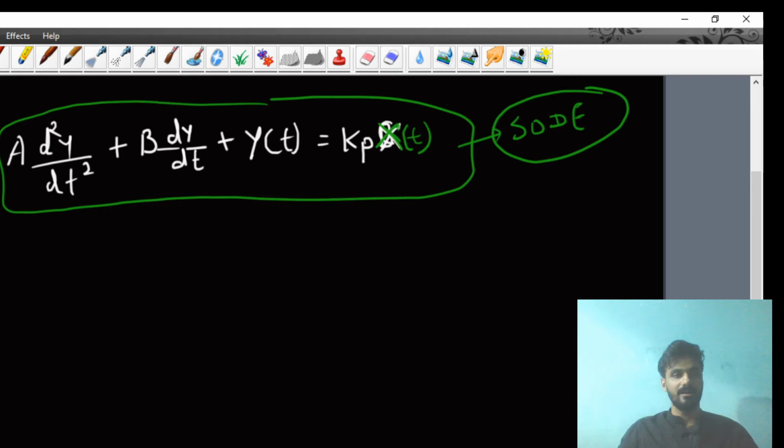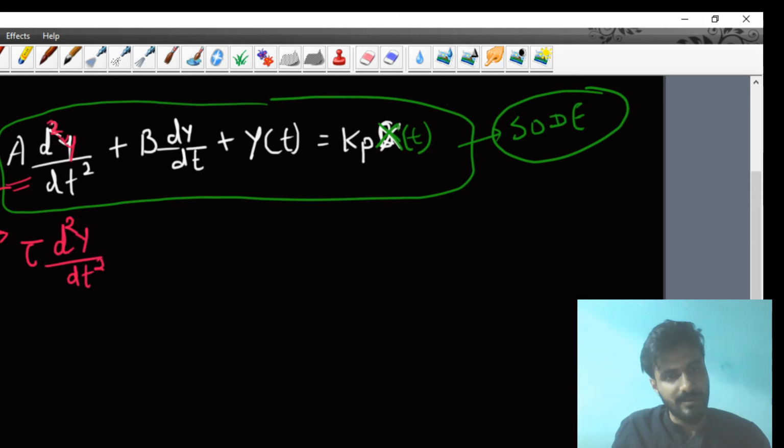In process dynamics and control, we use a similar differential equation, but I am transforming it according to our use in this way. So tau square d2y/dt2 plus 2 zeta tau dy/dt plus y(t) equals kp into x(t), where x(t) is our forcing function.